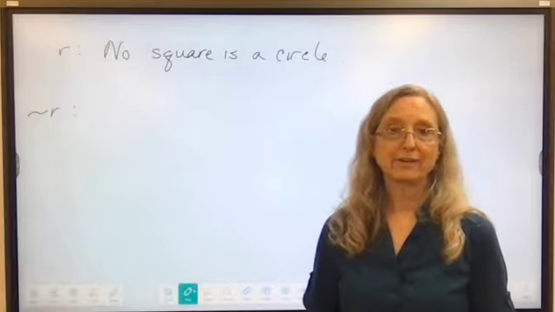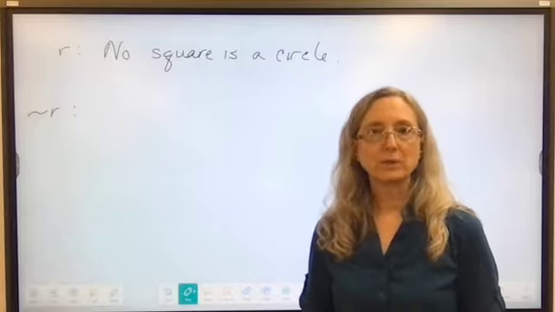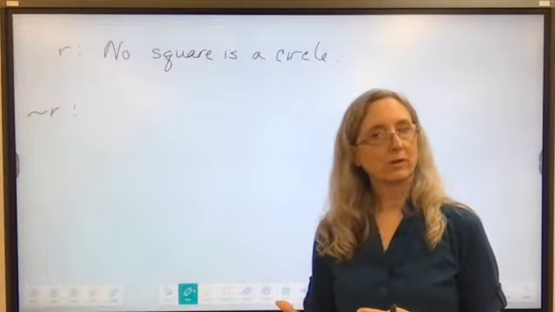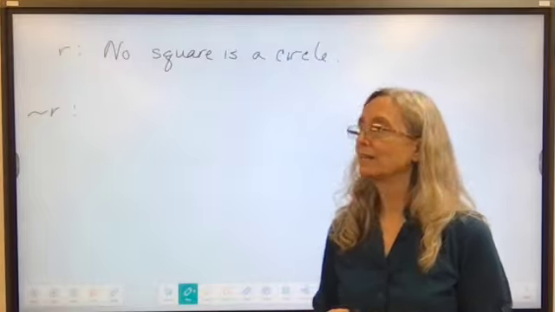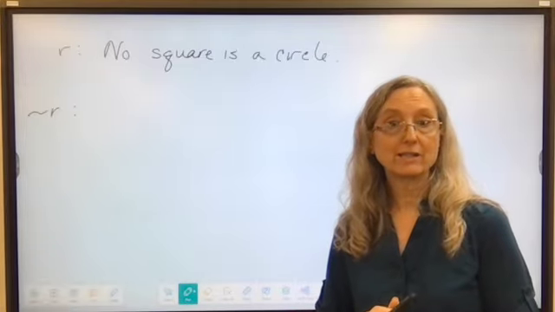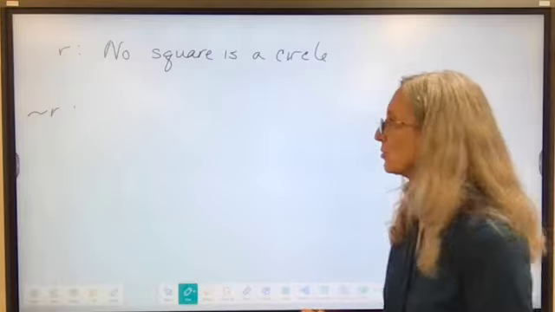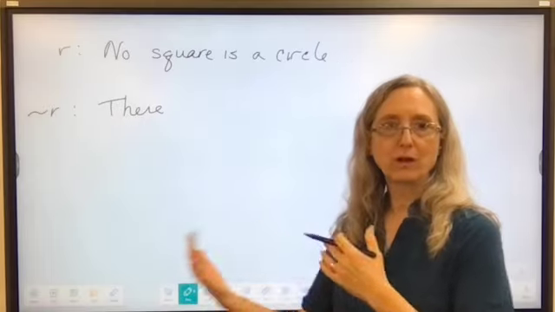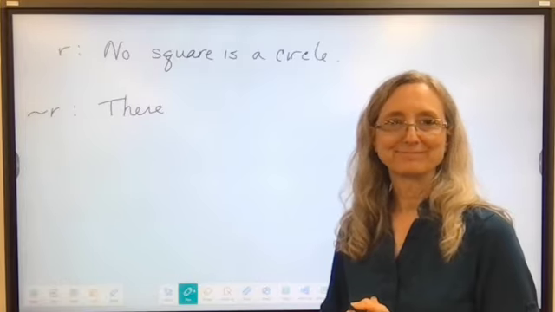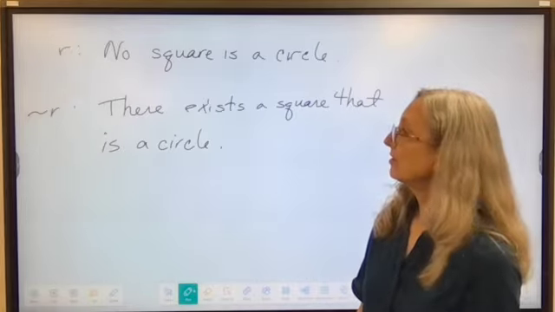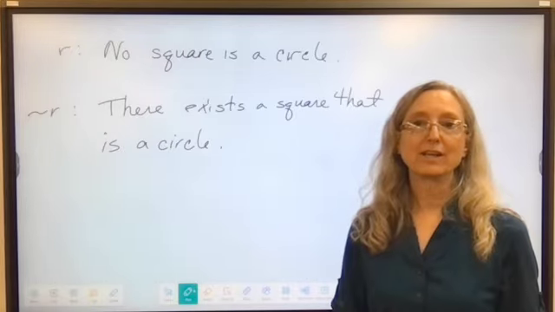Okay, here's another universal statement. No square is a circle. So how would I negate that? If I'm saying there aren't any at all, well, then all I need is just one to negate that, right? So how about there exists a square that is a circle? There exists a square that is a circle. That would do it. So this is kind of the opposite of what we just did, isn't it? So no square is a circle. Not R is there exists a square that is a circle.